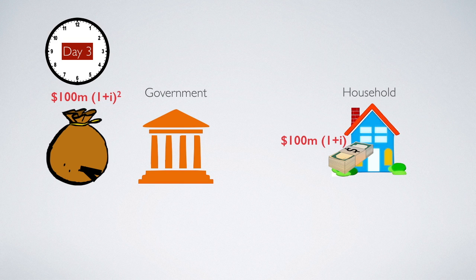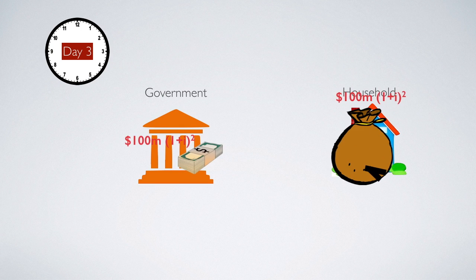So on day 3, if government decides to clear the burden, then government would have to take away 100 million times 1 plus i to the power 2 from the households. So from here we know that whenever government postpones clearing the debt burden for one more day, then the debt burden will increase further, which increases the tax amount for the future.